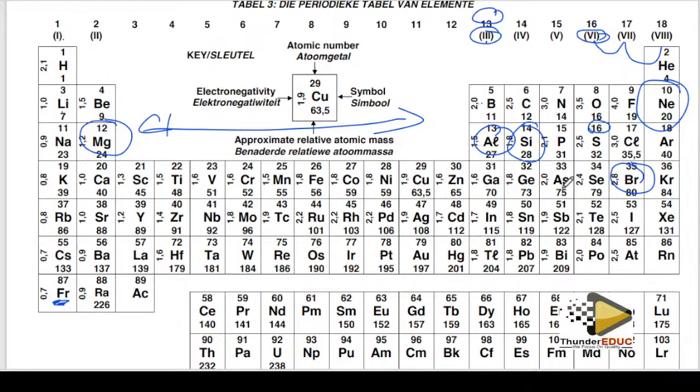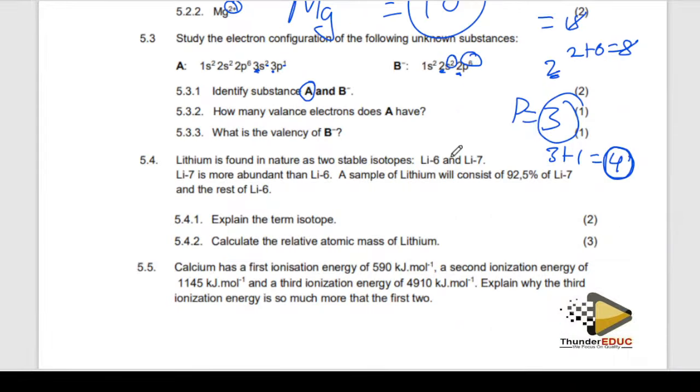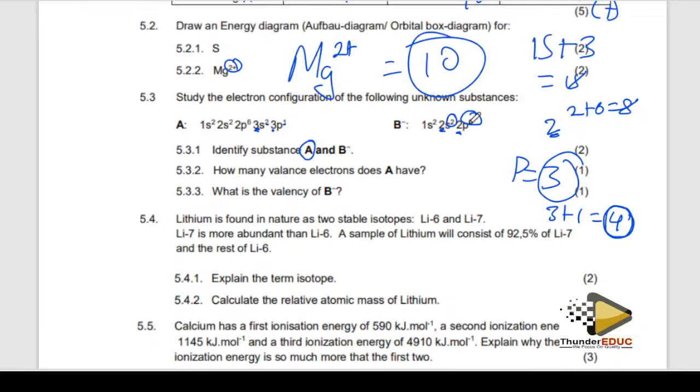You use what you call the octet rule. So you say 2, 8, that's 10, 6. So you see, it is in group 6, meaning that the valence electrons are going to be 6. And then its valence, where is it?